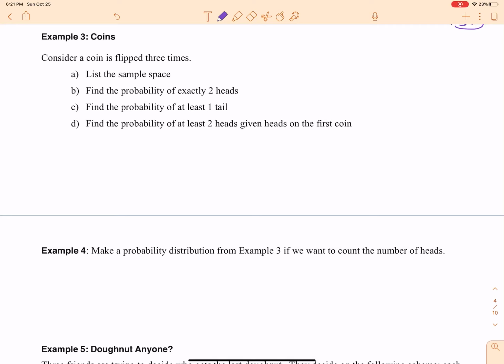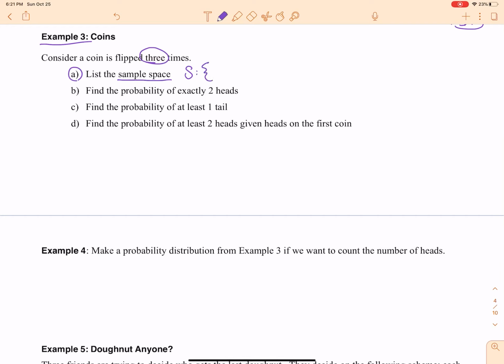Hello, AP Statistics. We are looking at example 3, coins. It's very exciting. So we're going to consider a coin that is flipped 3 times. So flip, flip, flip. The first thing we're going to do is list our sample space. What would this mean? Well, this means I'm going to list all of the possible outcomes. Sample space is one of those words that we talked about in our vocabulary. So the capital S here is my sample space of all possible outcomes.